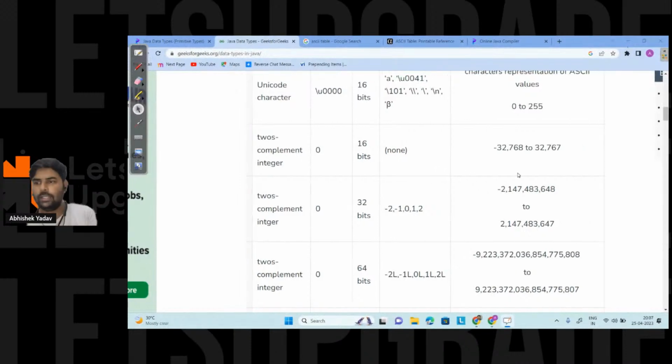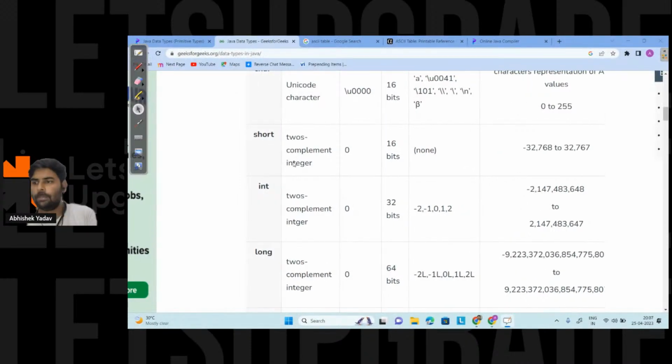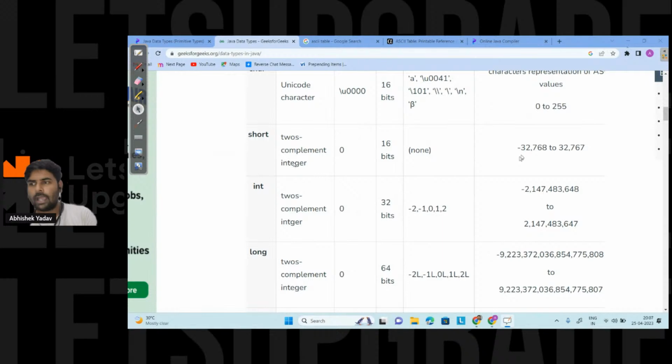If you see the range part, the range of short is minus 32,768 to 32,767, and the range of integer is about minus 2 into 10 to the power 9 to 2 into 10 to the power 9. And the range of long is greater than 2 into 10 to the power 9.